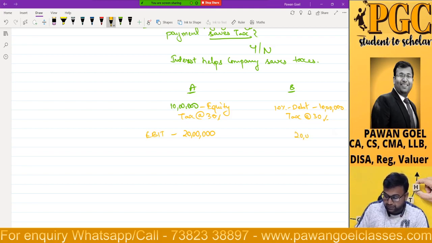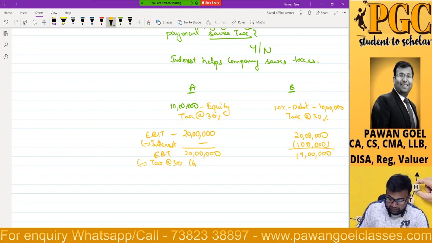Here also we have the same 20 lakh rupees EBIT. Here we have to deduct interest. This person has now been brought into the tax regime and he is not making any interest payment, so interest payment is 0 here. So whole of his earning before taxes is 20 lakhs. In this case, he is making a 1 lakh rupees interest payment, so his earning has come to 19 lakhs, minus tax at 30%. So that would be 6 lakhs.